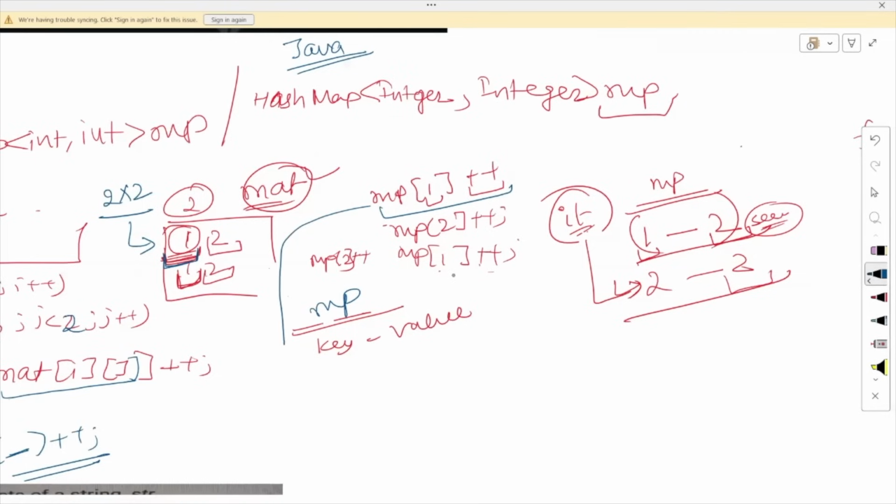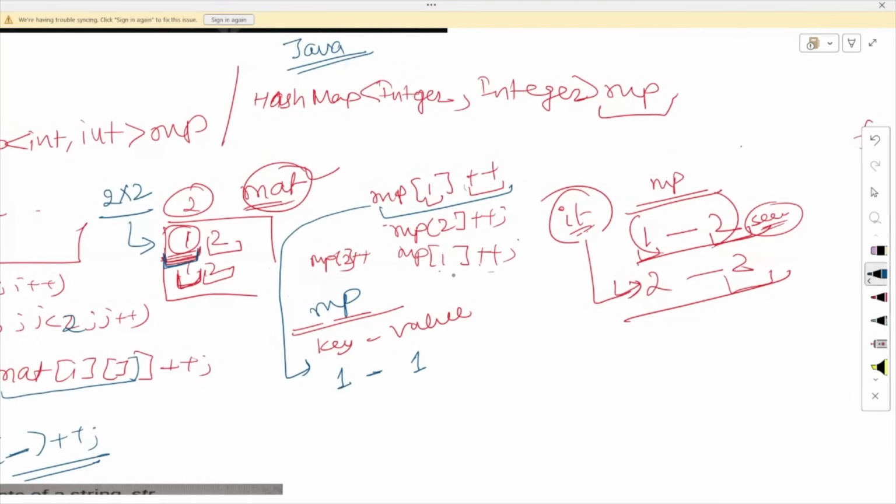It will check whether 1 is already present as a key or not. 1 is not present, so it will assign 1 as a key. Since the default value is 0 but I am doing plus plus, that means plus 1, so the value becomes 1 from 0.